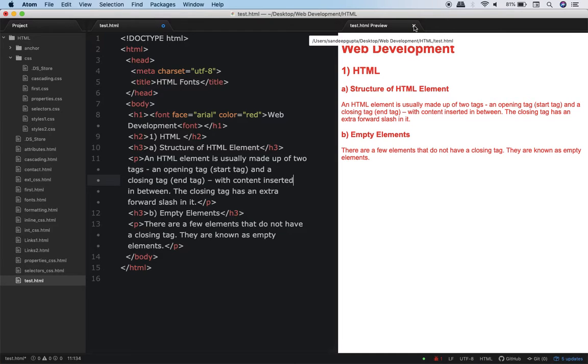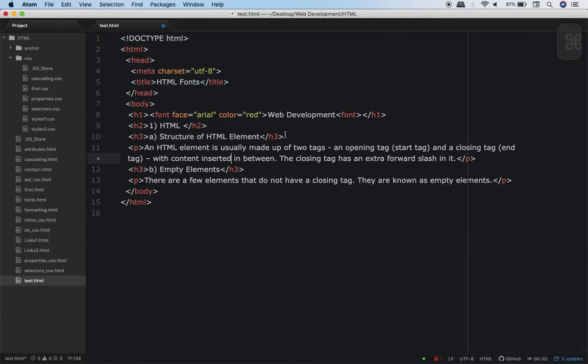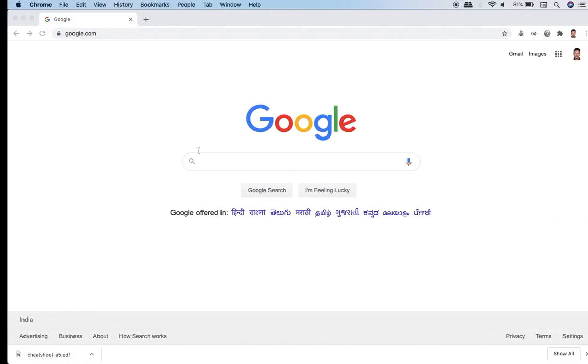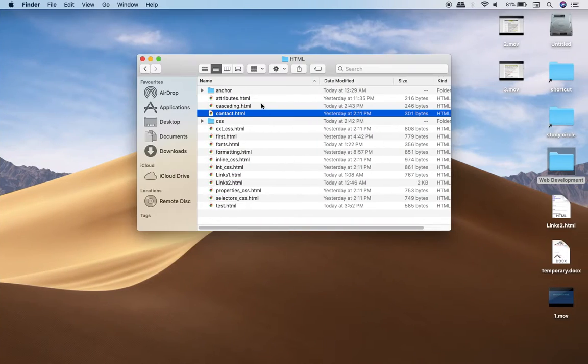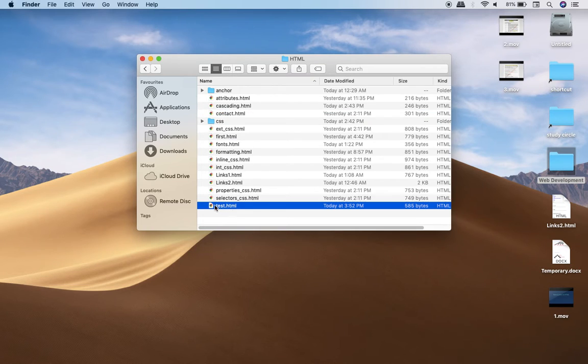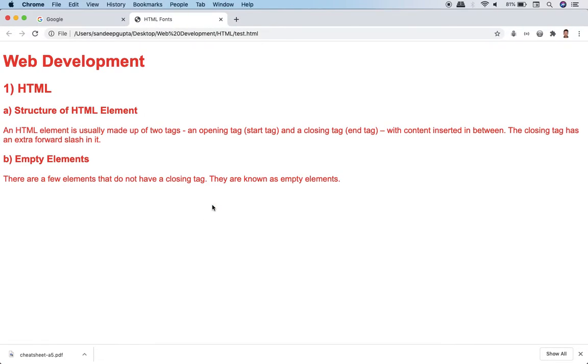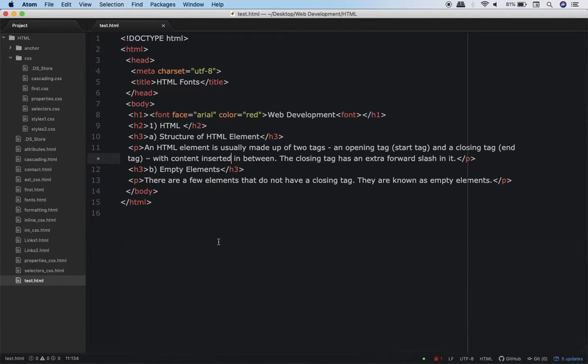All right, so now I'll close this and look. So that is it. Let me just check, is this correct? Yeah. Now I'll go here and I'll execute this. So this is the file test.html. Let me just check why everything is in red color. Did I make a mistake over here? Font face equal to Arial, color equal to red.